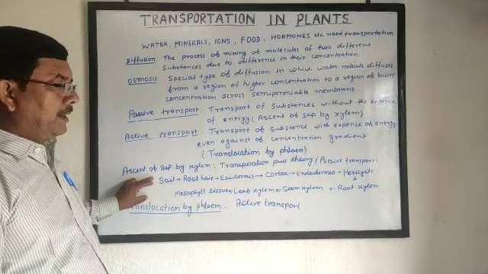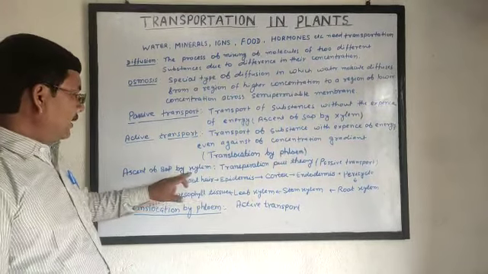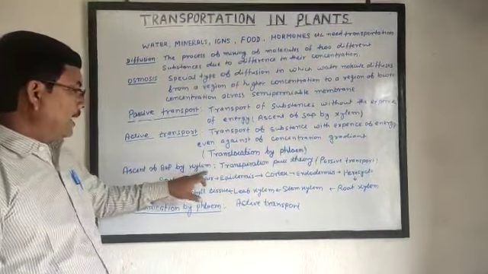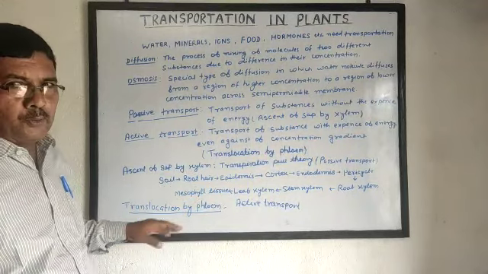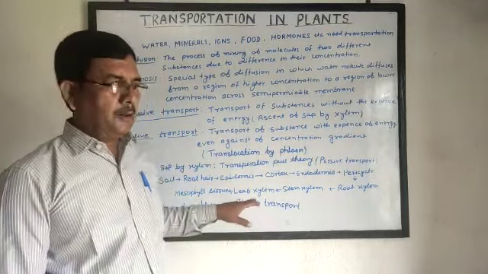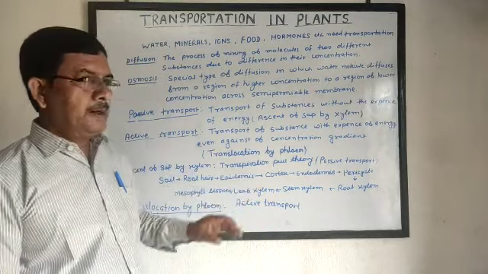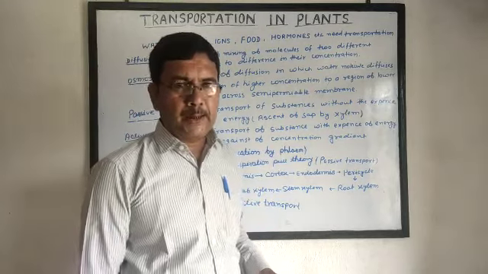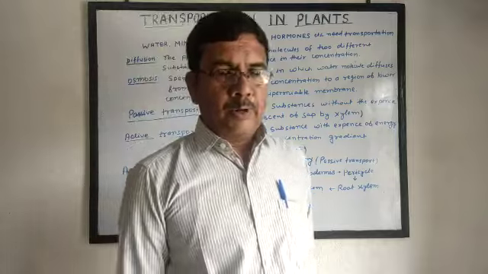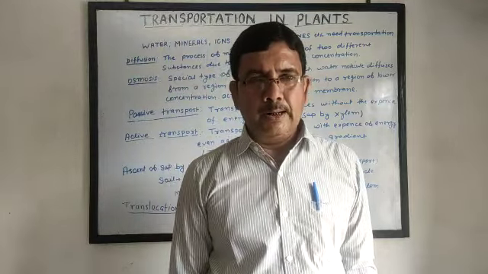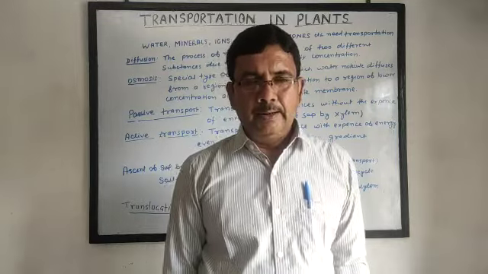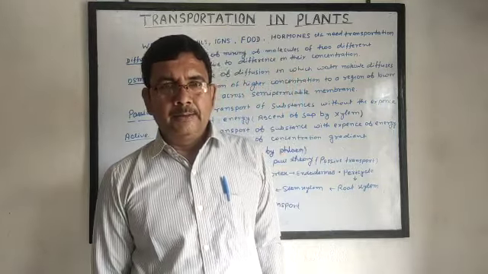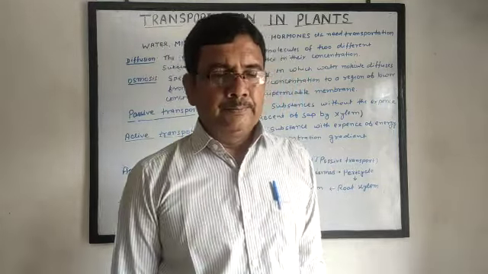Now, what are the mechanisms involved in the ascent of sap by xylem? What are the forces? From where does the force required for the ascent of sap come? Various theories have been given for this purpose. One widely accepted modern theory is the transpiration pull theory, given by Dixon and Joly.